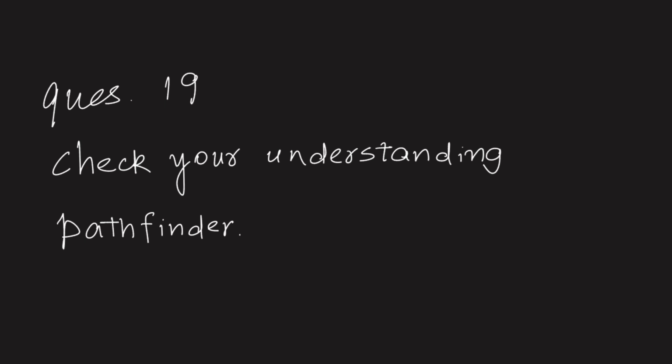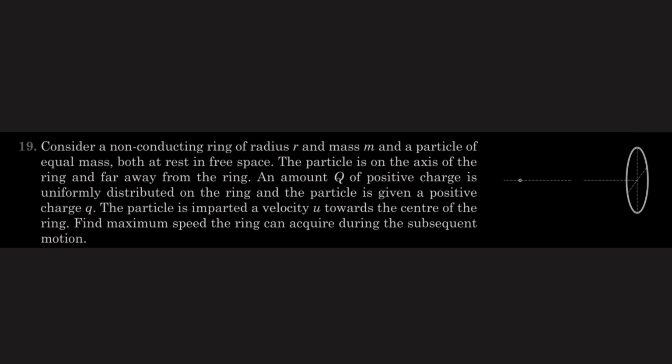So it's a question from the book Pathfinder, under the section Check Your Understanding, and the question number is 19. The question says like this: there is a ring and there is a particle, both can move freely, and both have the same mass. Initially, the particle is infinitely separated. Then it is projected with a speed u, and we have to find the maximum speed of the ring in the subsequent motion. So this is the question.